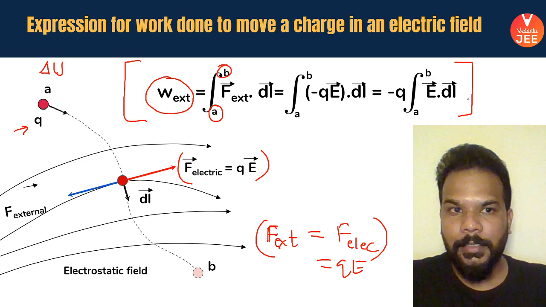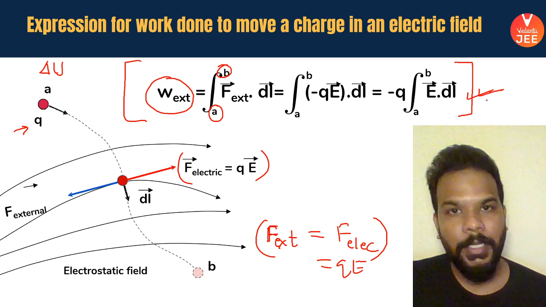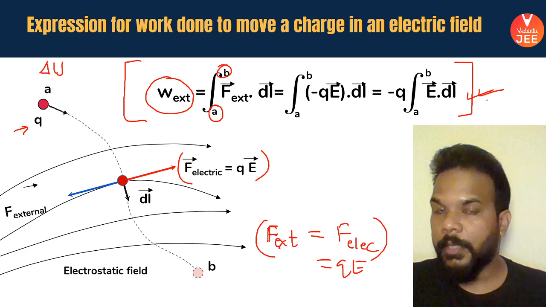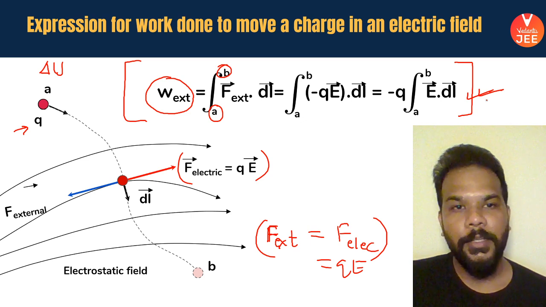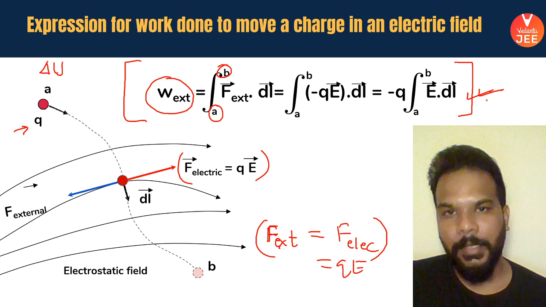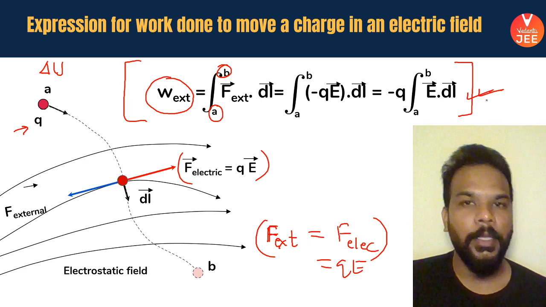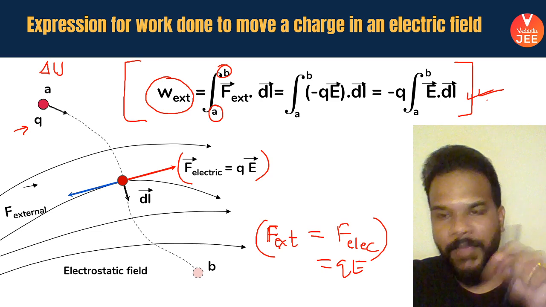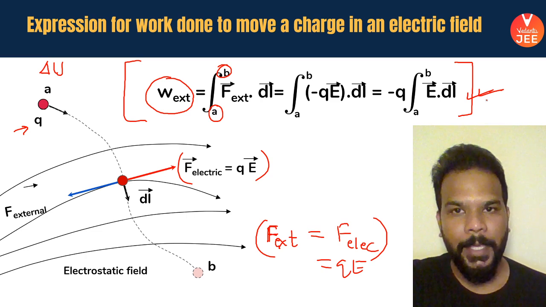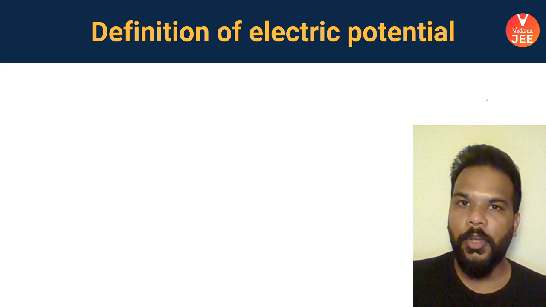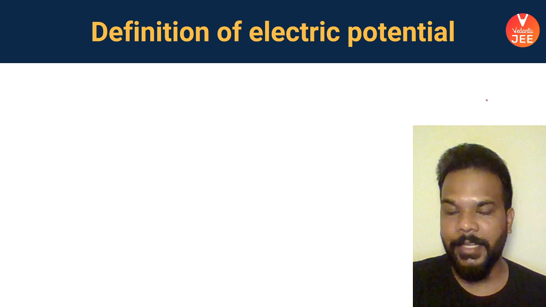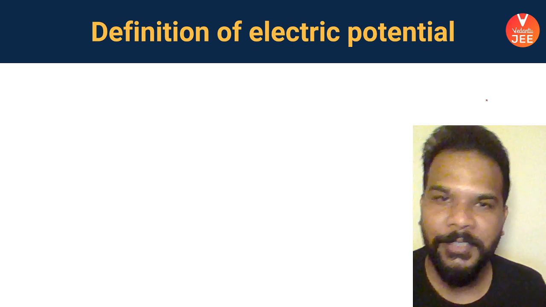Okay, so guys, somehow we have found the expression of work done, which actually is very much similar to what we have seen in the case of gravitation as well. There the work done by the external agent used to come out to be minus of mg dot dl, obviously in an integral sign. Now why we have found this and how it is going to be useful is in defining the expression of electric potential, which is obviously again very similar to what we have studied in 11th standard in gravitational potential. I hope some of you remember this as well.